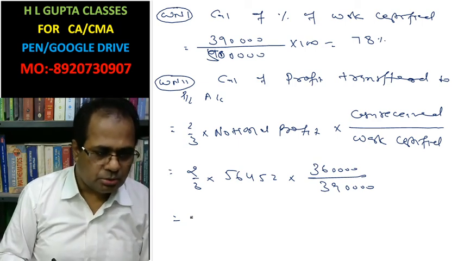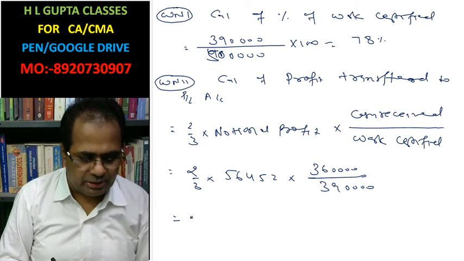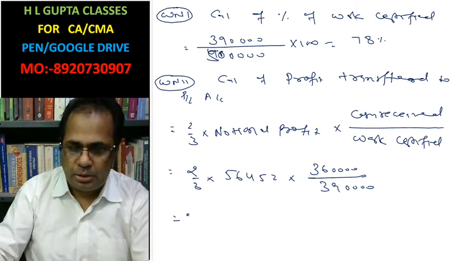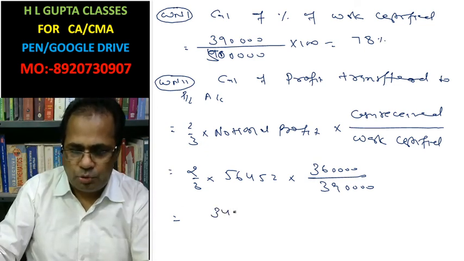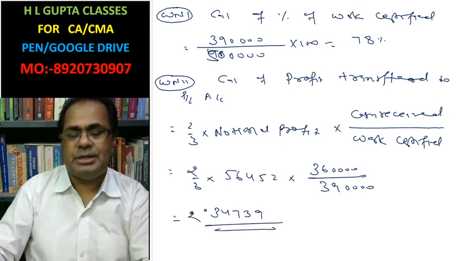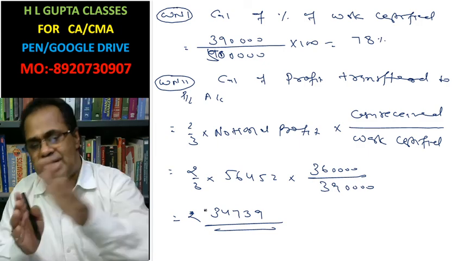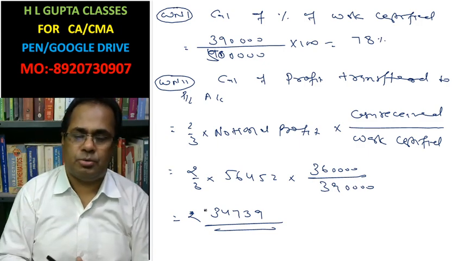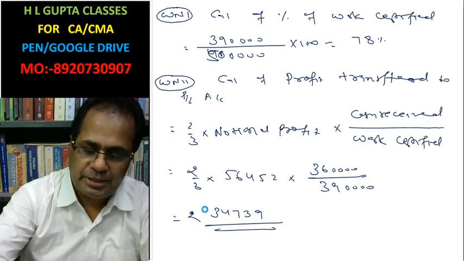That is 34,739. This is the profit which is transferred to the profit and loss account.